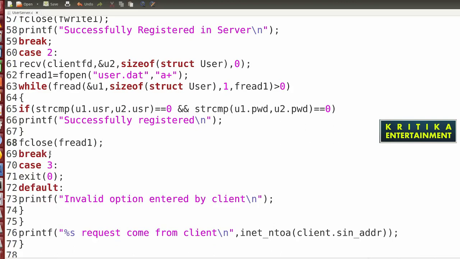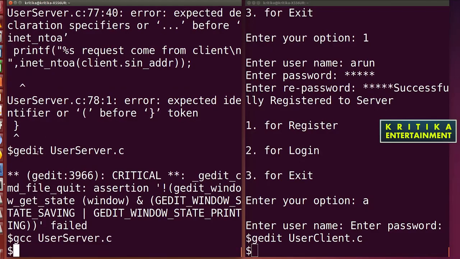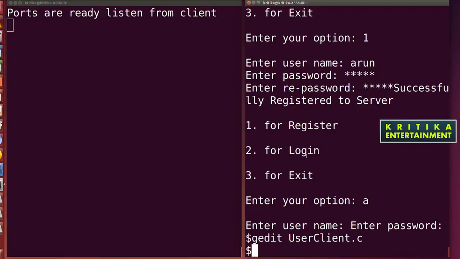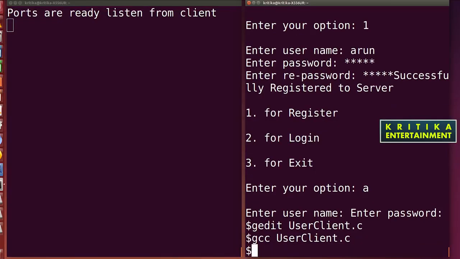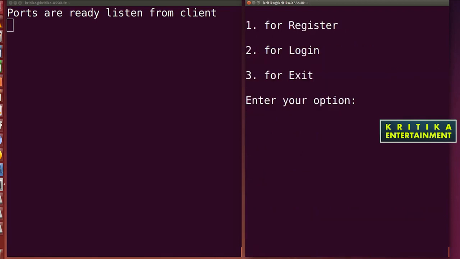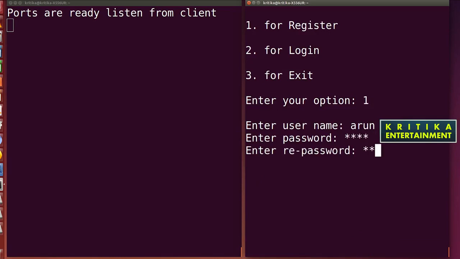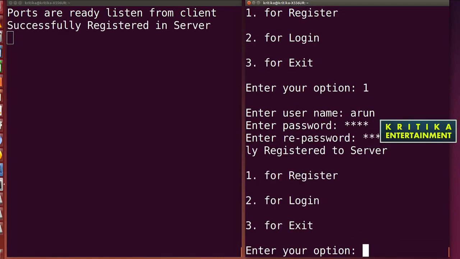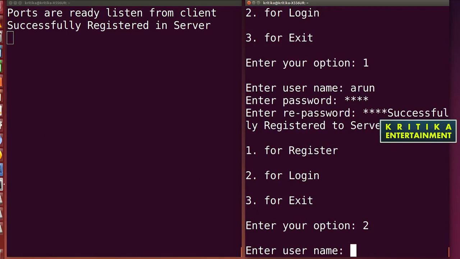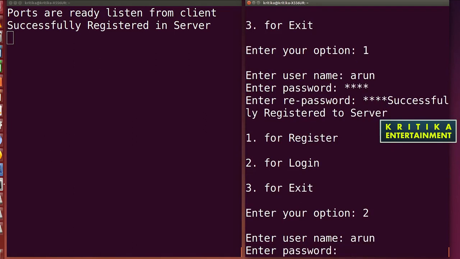So here it will compile successfully. Dot slash a dot out. Here also compile again. 1 for enter. Arun, password also Arun. Okay, so successfully verified. Then I'll enter 2. Enter your username. Suppose I have entered Arun. Password Arun.